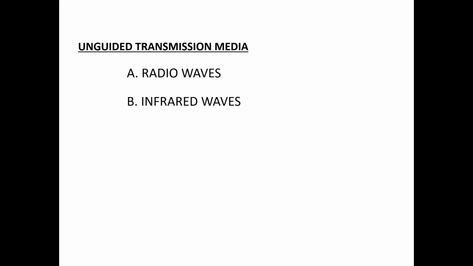So the first type of unguided transmission media is radio waves. The transmission of data using radio frequencies is called radio wave transmission. Radio stations transmit radio waves using transmitters, which are received by the receiver installed in our devices. Both transmitters and receivers use antennas to capture radio signals, and radio frequencies can also be used for direct communication within a range of 10 miles. So this is about radio waves.